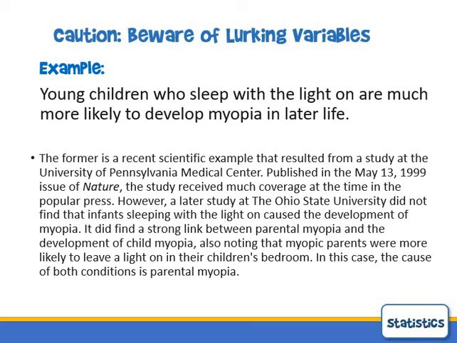Here's an example of a lurking variable. That's why we need to do good experiments. There are always so many lurking variables we can't possibly think of, but here's an example that I had in a textbook one time. Young children who sleep with the light on are much more likely to develop myopia, which is the fancy word for nearsightedness, later in life. That statement is a recent scientific example, not so recent anymore if we look at the date, from 1999.